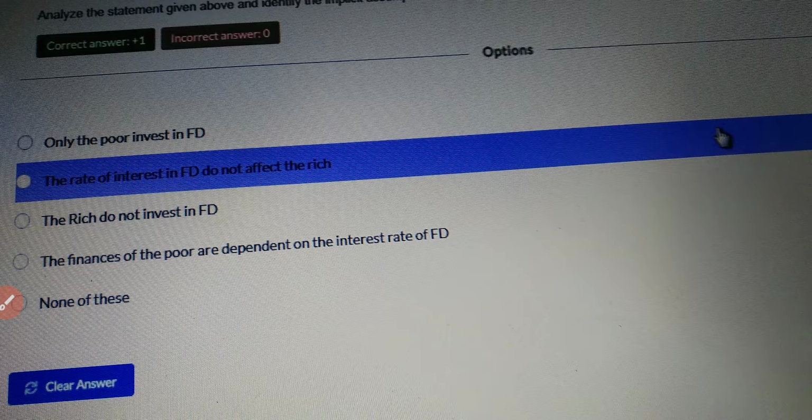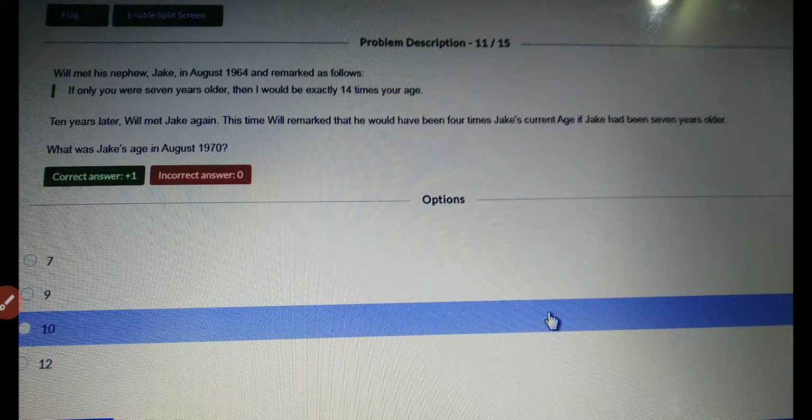You can just check. So the next question is, analyze the given image. This is actually the blank one. Will meets his nephew Jake in August 1964 and remarks as follows: if only you were 7 years older, then I would be exactly 14 times your age. 10 years later, Will met Jake again. This time Will remarked that he would have been 4 times Jake's current age if Jake had been 7 years older. What was Jake's age in August 1970? So this is the next question.